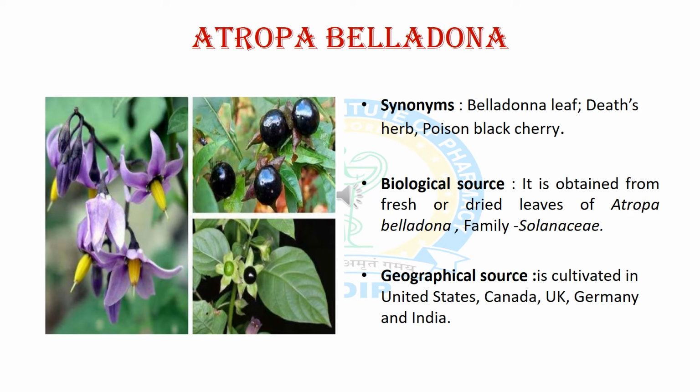Now we will discuss the third alkaloid-containing crude drug, Atropa belladonna. The synonyms are belladonna leaf, death's herb and poison blackberries. The biological source is fresh or dried leaves of Atropa belladonna, which belongs to the Solanaceae family. The geographical source: it is cultivated in the United States, Canada, UK, Germany and India.